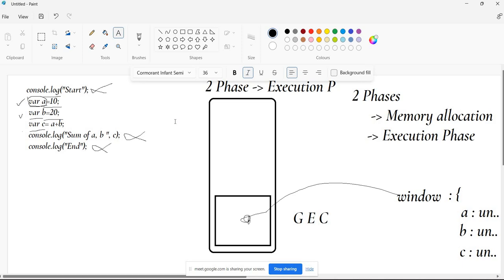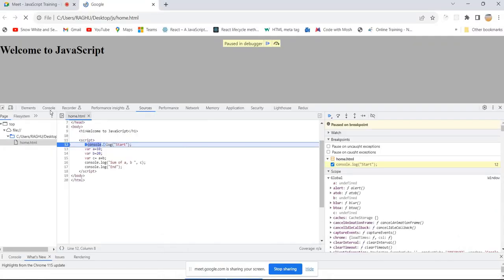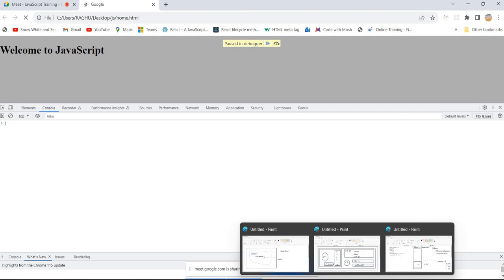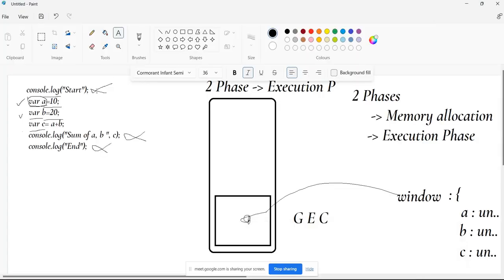The first phase is completed, and it is not going to take any action on console.log. If it had taken action, we should be able to see start and something undefined or end in the console. So observe carefully, go to the console. Are we able to see anything in the console? No, nothing. That is proof that it is not taking any action on console.log in the memory allocation phase. It is not taking any action on these statements either, that's why we are not able to see anything on the console.